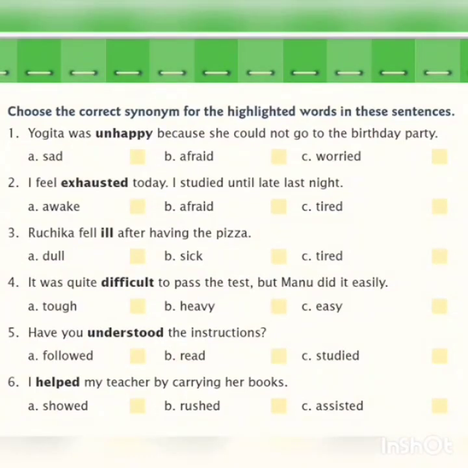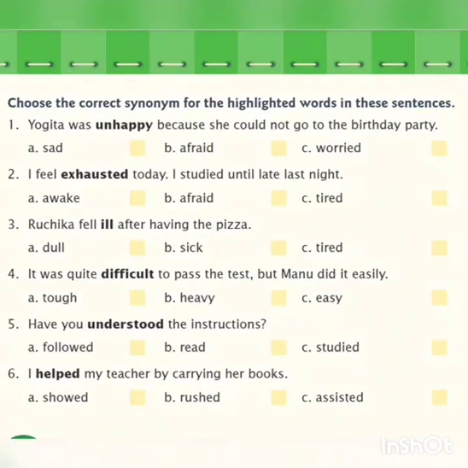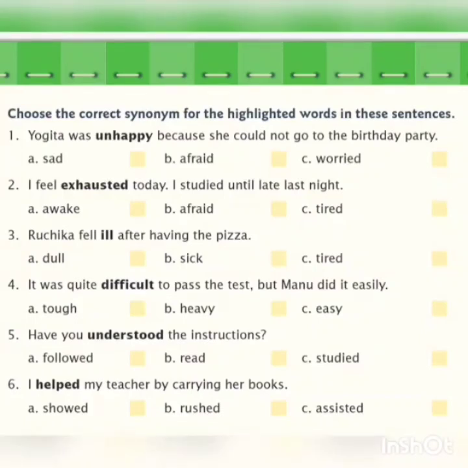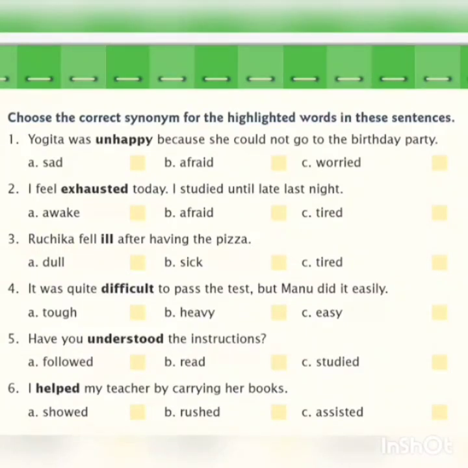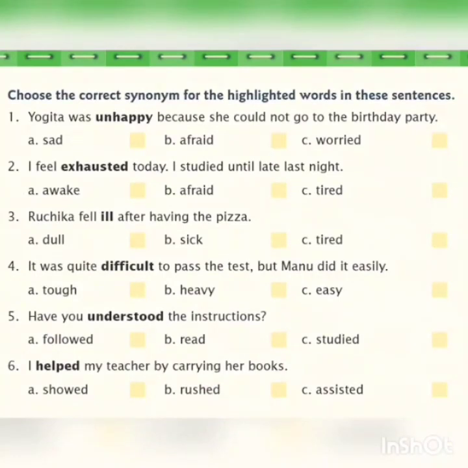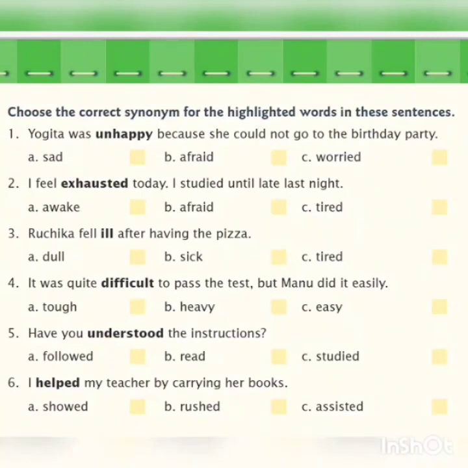Third, Ruchika fell ill after having the pizza. Now, the highlighted word is ill. Now, the words given are dull, sick, tired. Yes, very good. Answer is sick. Now, the fourth one. It was quite difficult to pass the test, but Manu did it easily. Difficult, tough, very good. Now, the fifth one. Have you understood the instructions? What is the meaning of understood? Does it mean read or studied? No, it means followed. Have you followed the instructions?